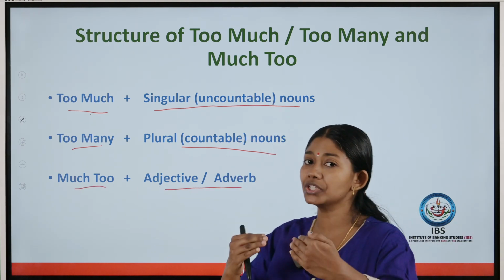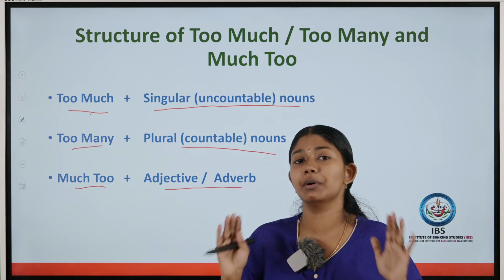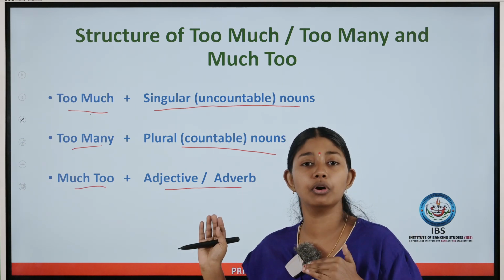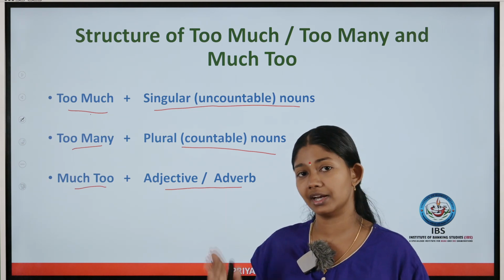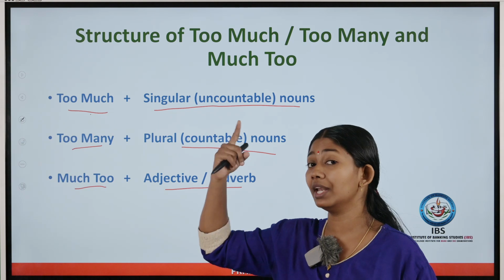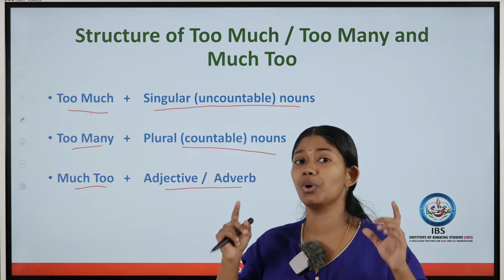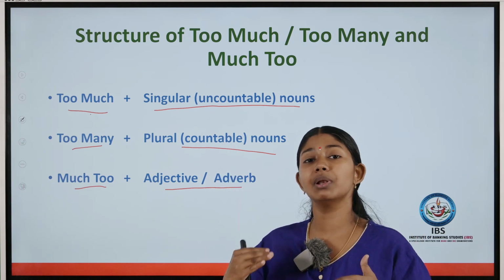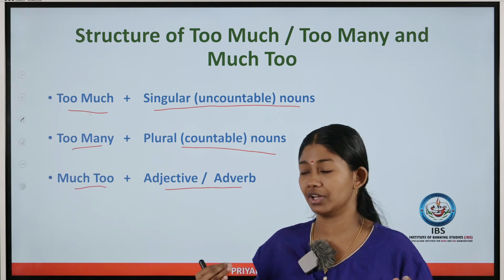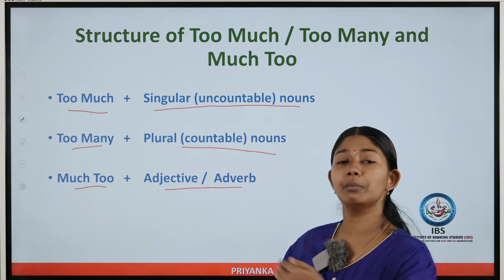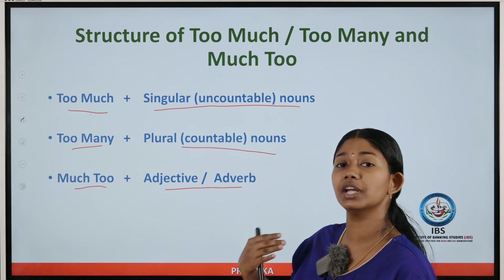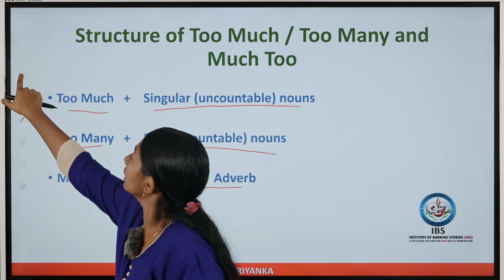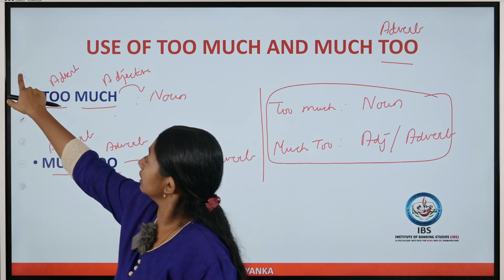So when too much or too many comes, you have to remember the basic rule that it should be followed by a noun, and when much too comes, it should be followed by either an adjective or an adverb. So depending on the previous logic, you have to remember this concept. This will be helpful for closed fillers everywhere. So in this way, we will be practicing some questions based on too much, much too and too many, so that you will get a clear idea regarding this.